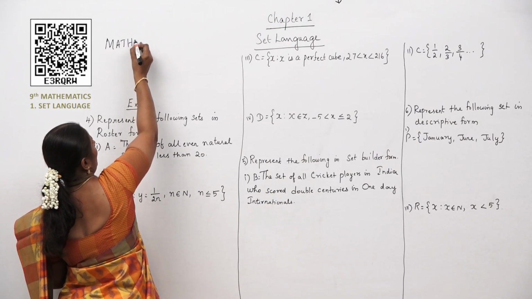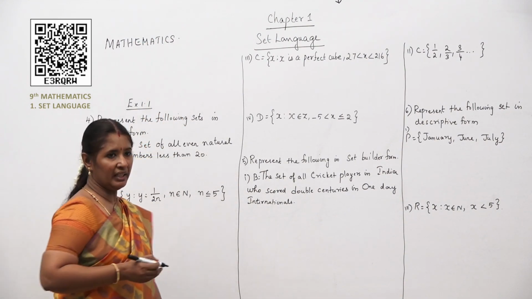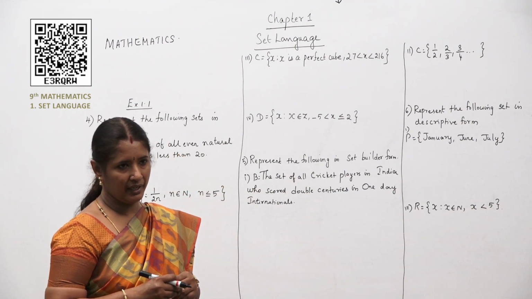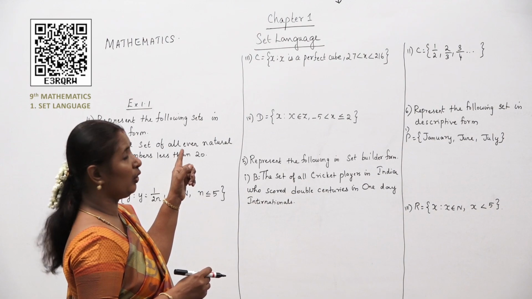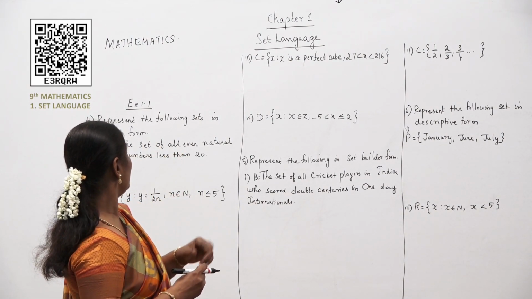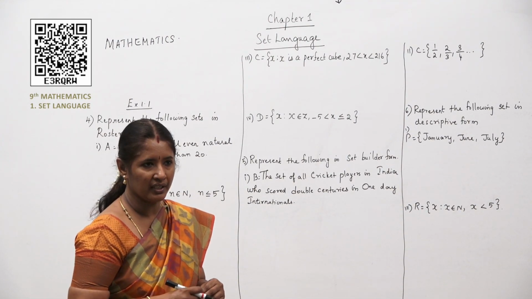If I am given with mathematics. In this word mathematics, there are two M's. Yes or no, children? M-A. There you have an M. And the other one also you have an M over there. A also, there are two A's. T also, you have got two T's.